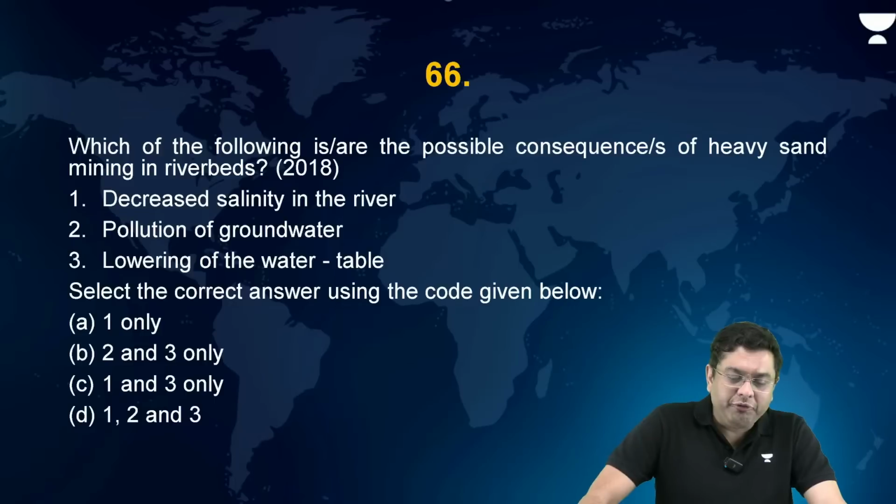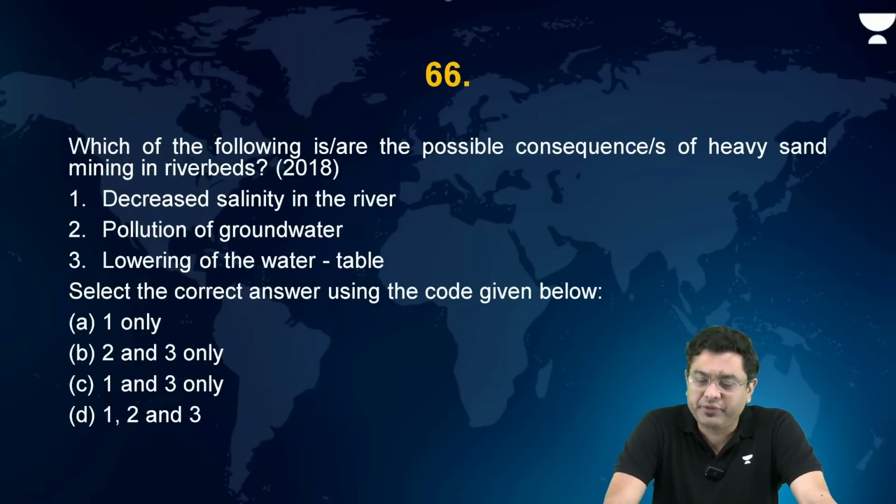Okay. Now, which of the following is or are the possible consequence or consequences of heavy sand mining in riverbeds? Decreased salinity in the river, pollution of groundwater, lowering of water table. Which of these are the consequences of sand mining?